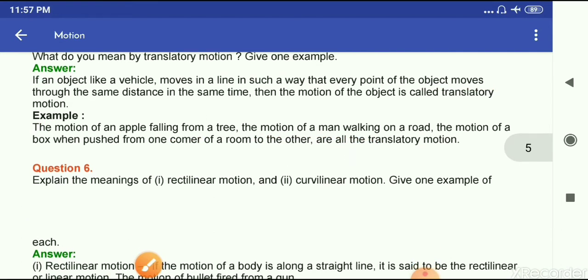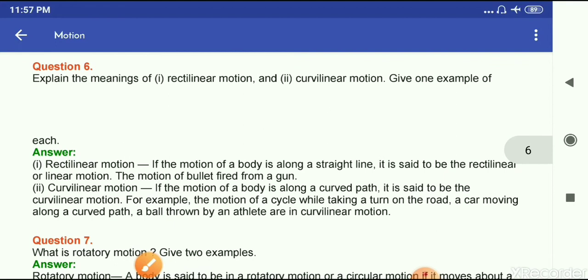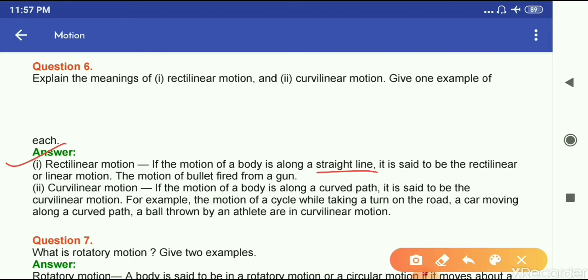Now next, question number 6: explain the meanings of rectilinear motion and curvilinear motion. Give one example of each. First one is rectilinear motion. If the motion of a body is along a straight line, it is said to be rectilinear or linear motion. The motion of a bullet fired from a gun is an example of rectilinear motion.